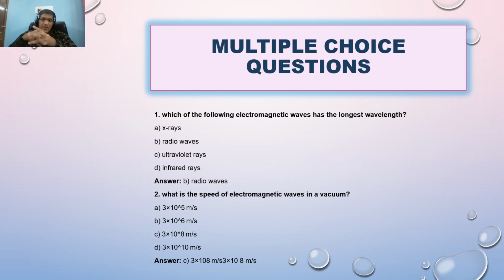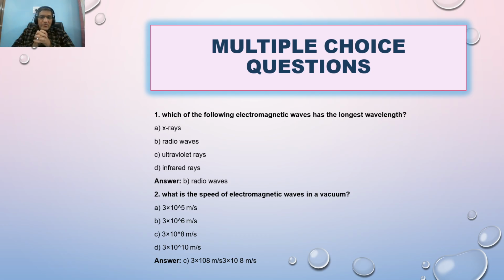But if we change the question to which of the following electromagnetic waves has the shortest wavelength, what is your answer? Think in your mind. If we have gamma rays, then the answer should be gamma rays. But we don't have gamma, so the answer is the ultraviolet rays. But in the context of the original question, the answer is radio waves. So keep that in mind. When we read the question in terms of longest wavelength, immediately you think about the lowest energy or lowest frequency.